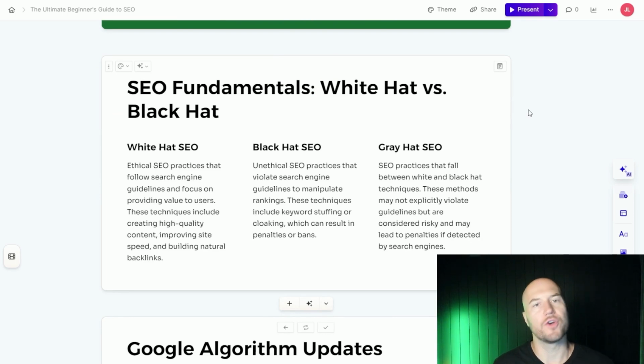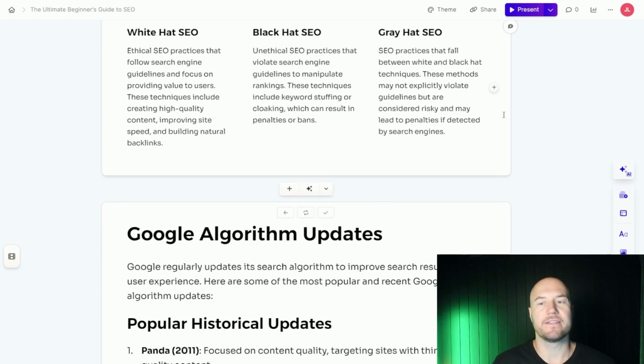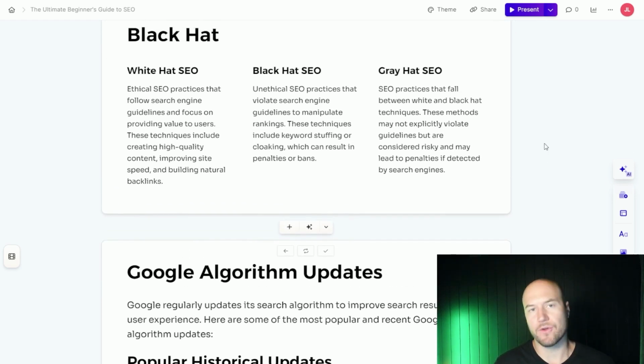If you've never heard of SEO before, you may not have heard of or understand white hat versus black hat and gray hat. White hat SEO is generally considered to be ethical and above ground in terms of following Google guidelines, building high quality content, and generating links naturally. Black hat SEO is considered to be unethical, and if you're caught performing black hat SEO tactics, your website can be penalized or removed from Google's index, and it'll be impossible or very difficult for you to rank.